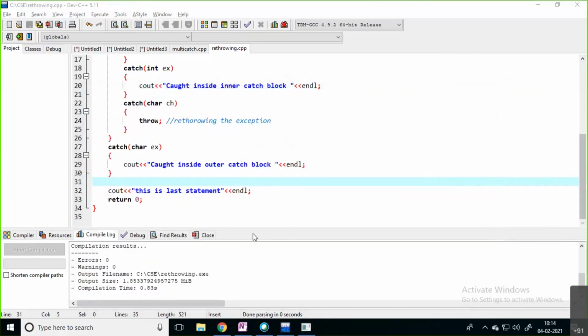See, this is about rethrowing the exception from the inner catch block to the outer catch block. Clear this thing?